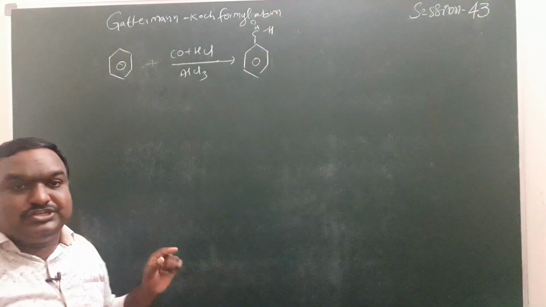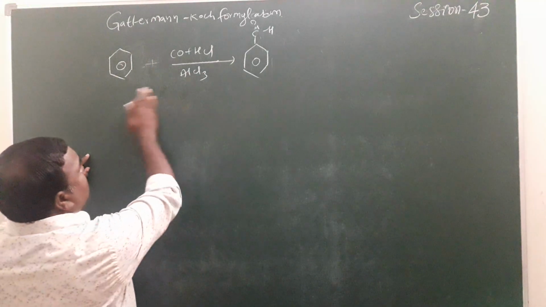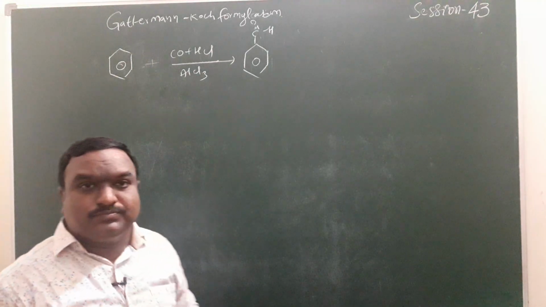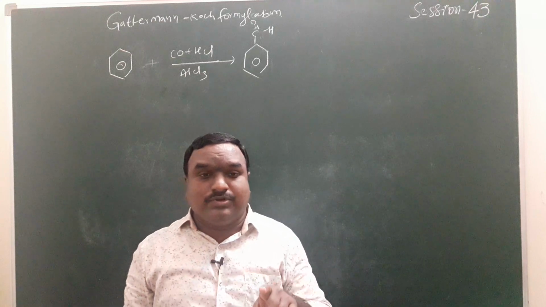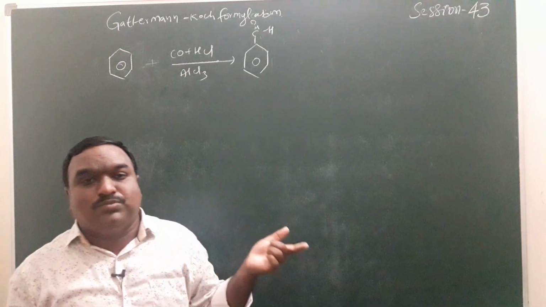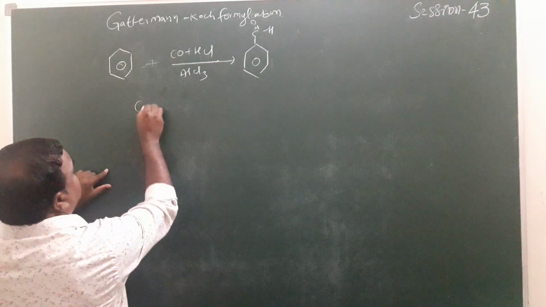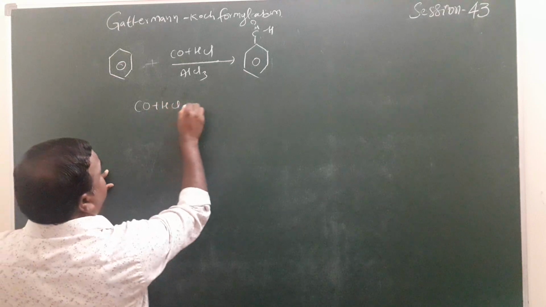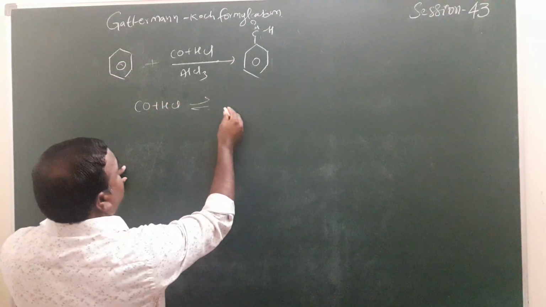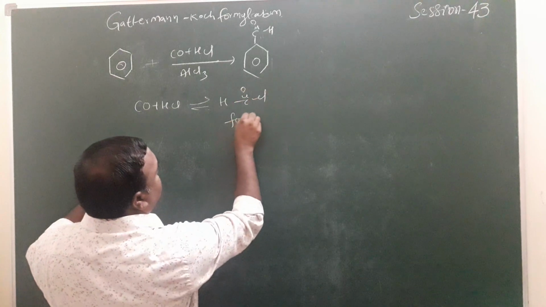Gattermann-Koch formylation reaction. Formyl chloride is a very unstable compound. If you want to do this reaction, we have to take a mixture of carbon monoxide and hydrochloric acid. Here CO plus HCl is given, forming HC double bond OCl. Formyl chloride is formed here.